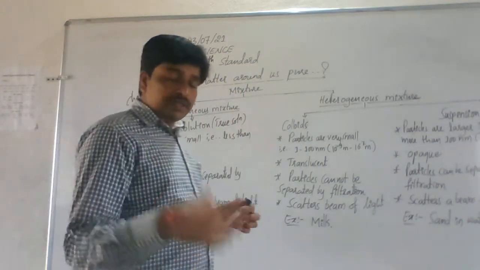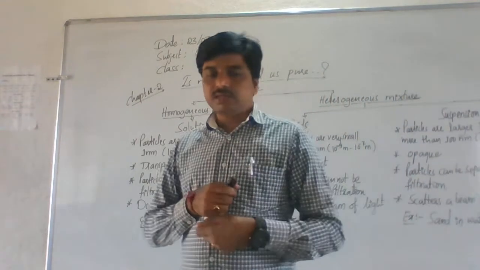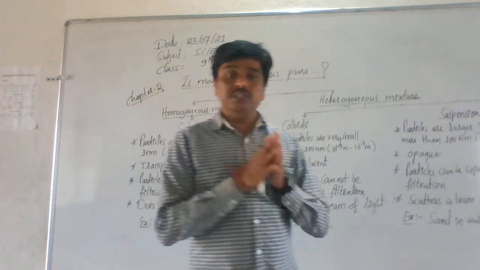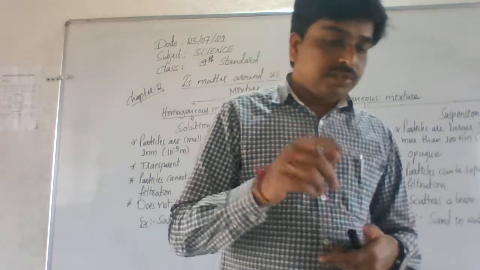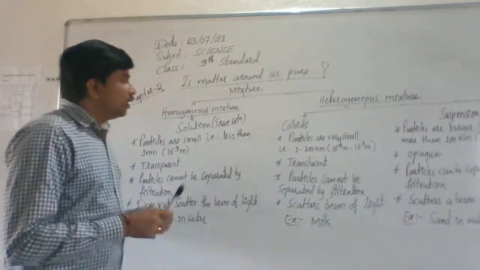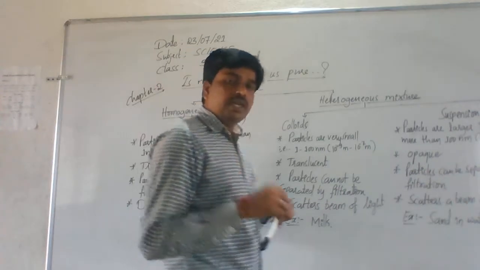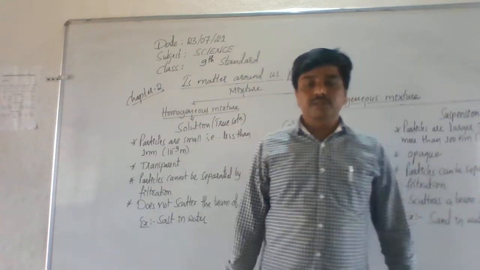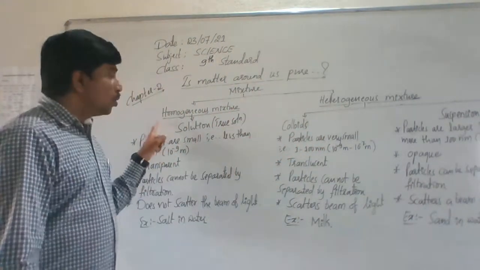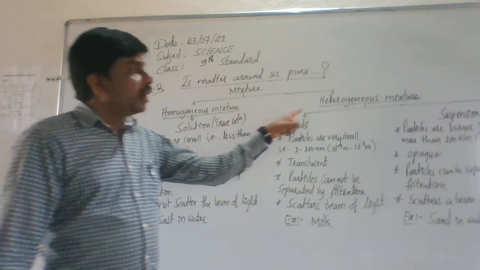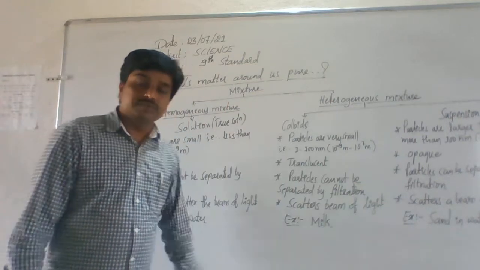Let's see. In this class, we will learn about the main types of mixture. Already I told in the last class, there are two types of mixtures: homogeneous mixture and heterogeneous mixture. See, students. Already I told, mixture means when two or more substances physically combine in uneven proportions. Clear or no? So mixtures are of two types: homogeneous mixture and heterogeneous mixture.